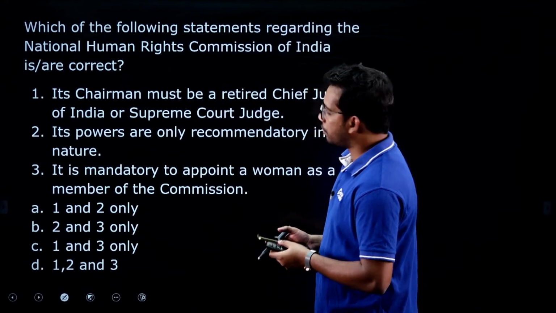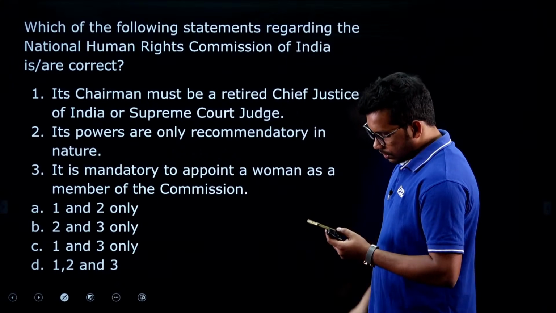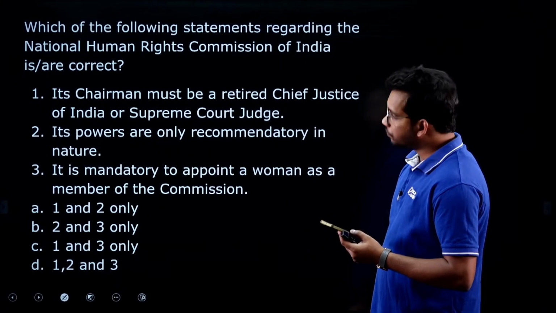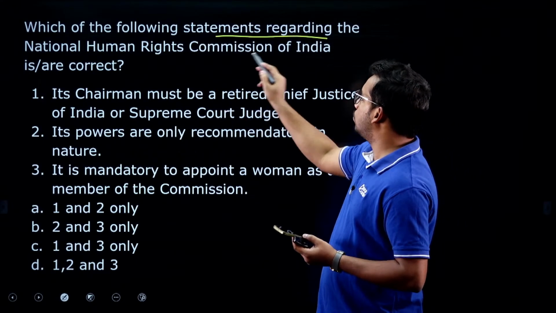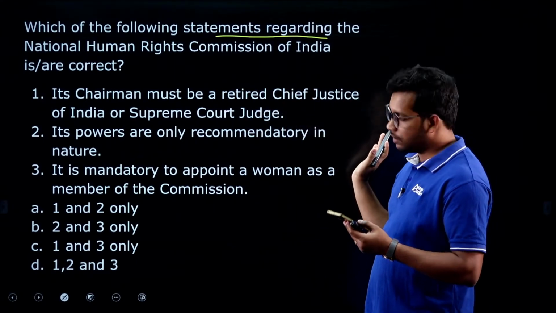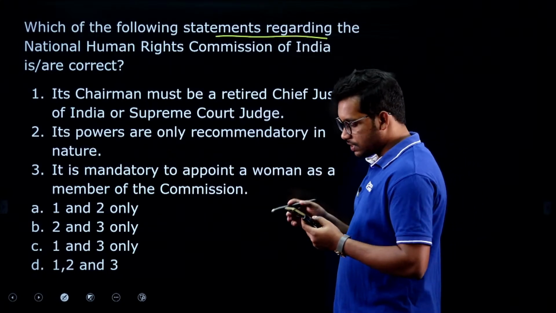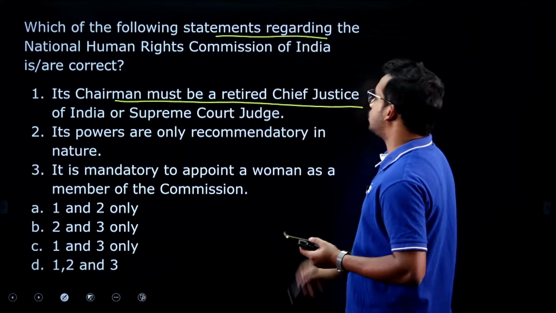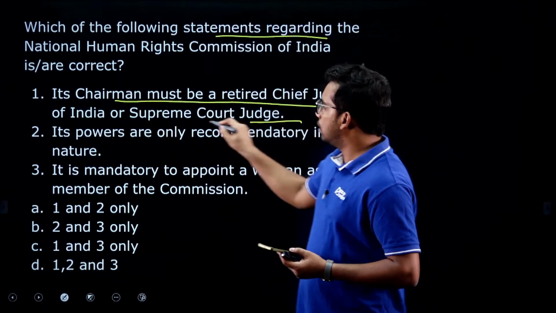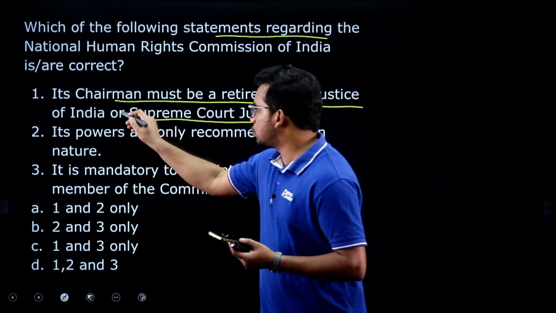Next and the last question for today. Yes, Swarupa has also answered. Which of the following statements regarding the National Human Rights Commission of India is correct? We have discussed this in the first article itself. Let us see. Its chairman must be a retired Chief Justice of India or Supreme Court judge. I mean a retired Supreme Court judge.